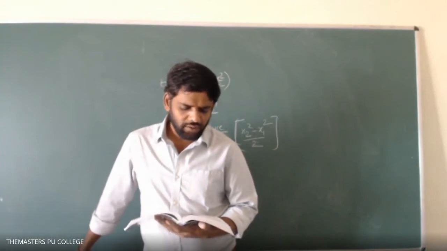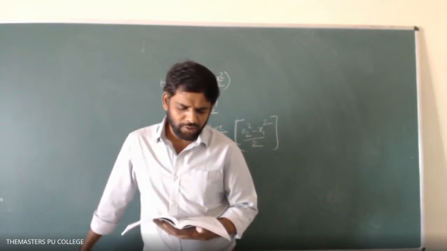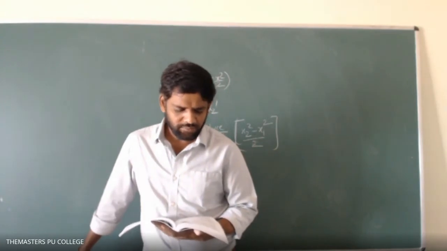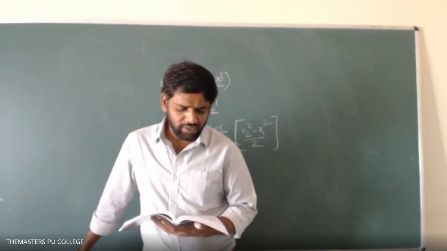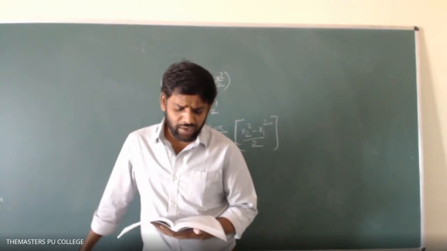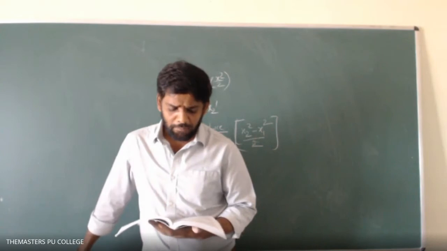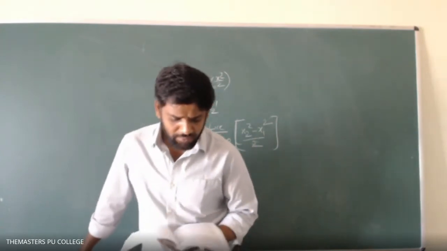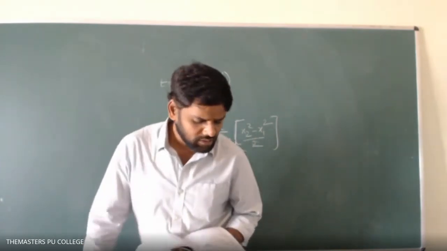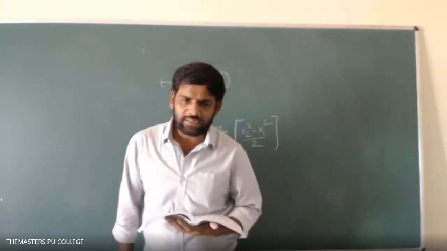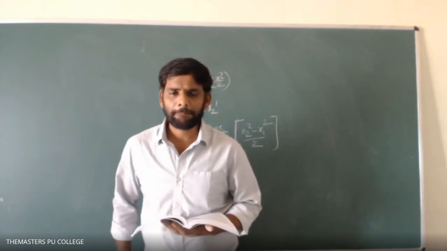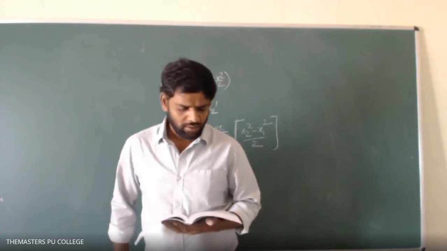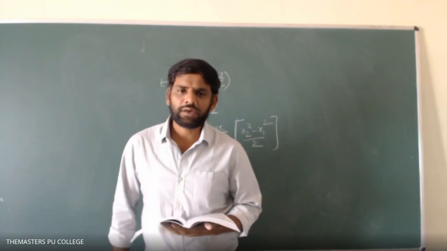If K of ice is 0.005 CGS units, the surface temperature of the surroundings is minus 20 degrees centigrade, and the density of ice is 0.9 gram per cc, the time taken for the thickness of the ice layer to increase by 1 centimeter. Increases by 1 centimeter means what is its value going to become finally? It is going to become 4 centimeter.